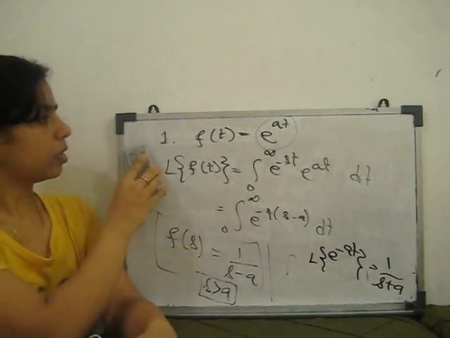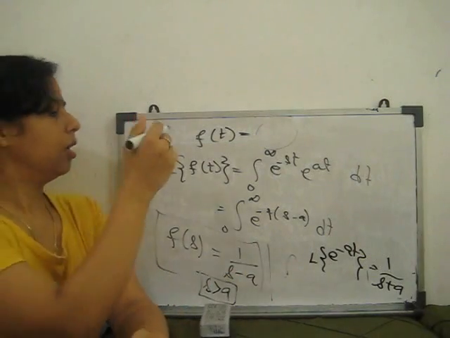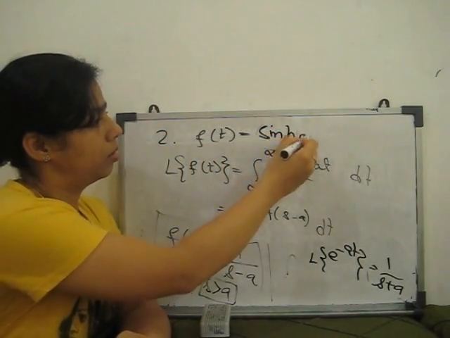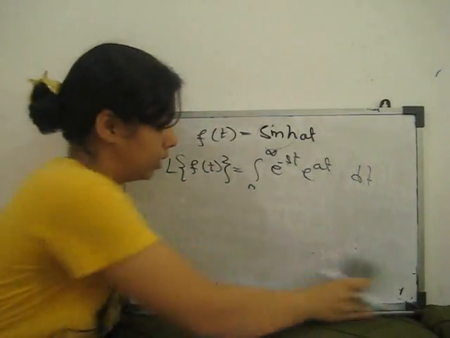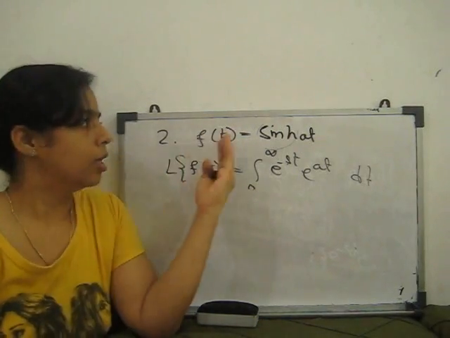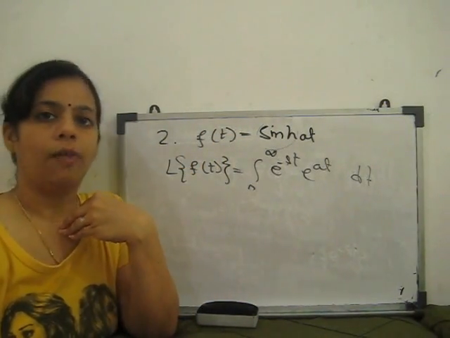Next, second, if our function is sine hyperbolic of at. Clear? So what are the sine functions? Sine is a relation of exponential and trigonometric functions. Sine hyperbolic at is in my video on hyperbolic functions.